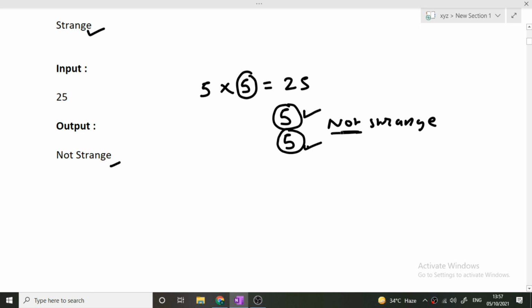So I hope now the question is clear to you. Now how will we approach this question? Let's discuss the approach. Let's take an example of 20. This is our example, and we will dry run on it.